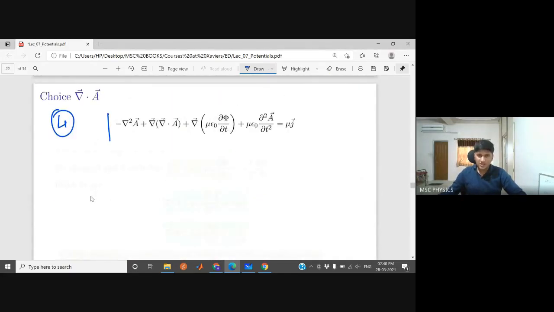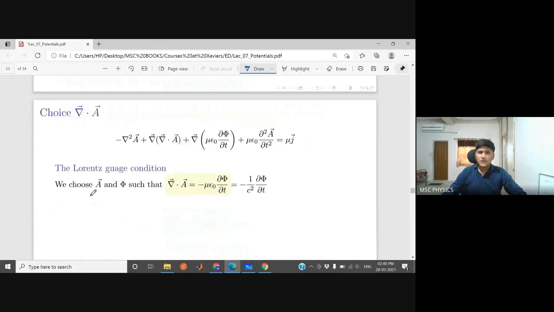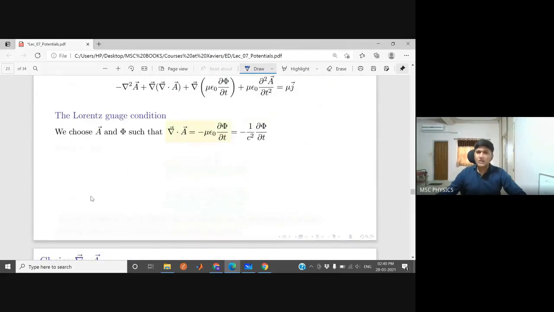But in this equation, if you take divergence of A equal to minus mu epsilon naught del phi by del t, so that these two terms cancel out, this condition of taking these two terms equal is known as the Lorentz gauge condition.